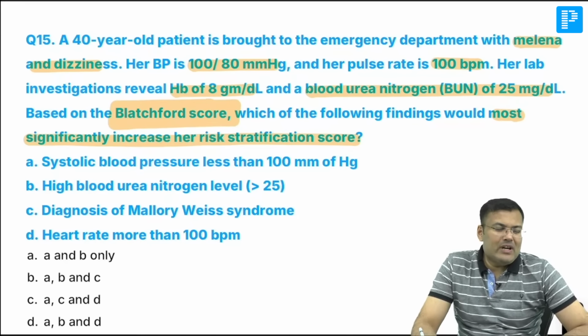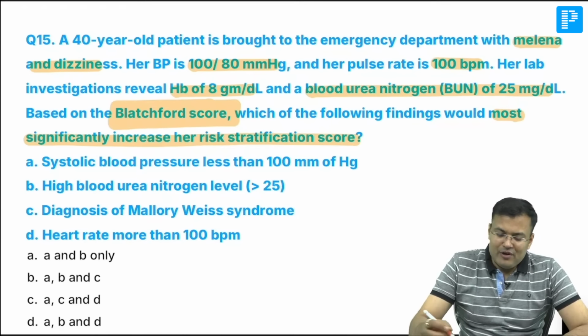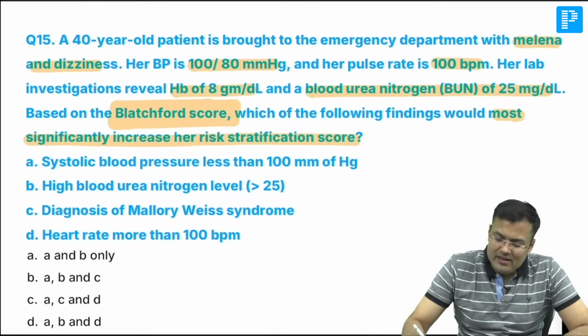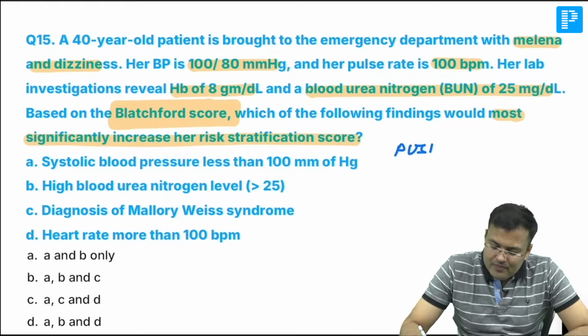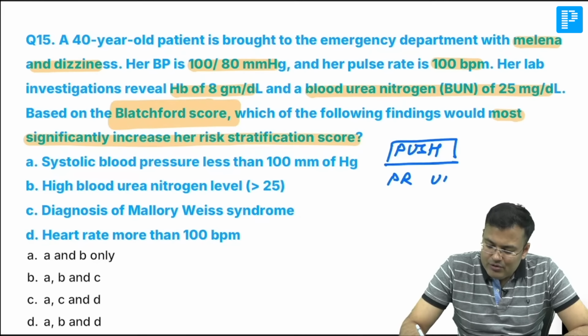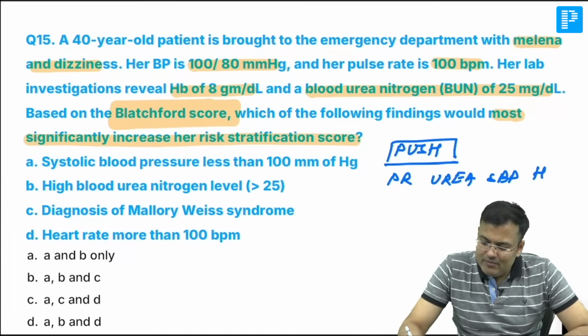Okay, so guys, let me tell you how to remember. For Blatchford score, we have one mnemonic: PUSH. Push means pulse rate, U means blood urea nitrogen, S means systolic blood pressure, H means hemoglobin.